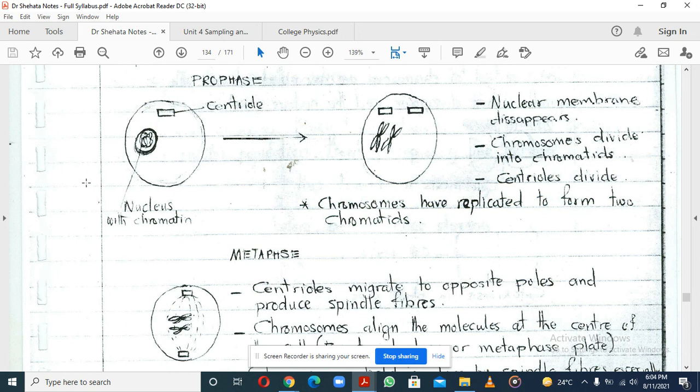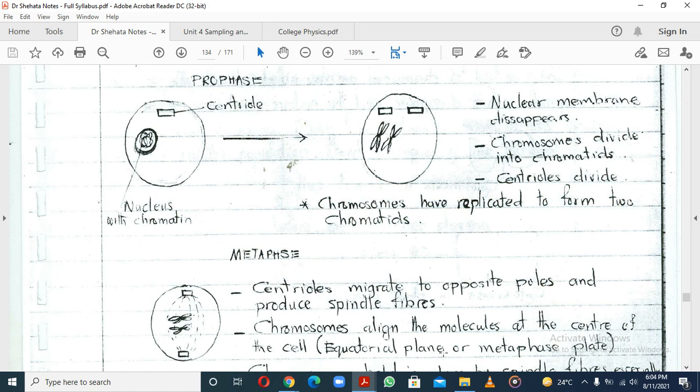If these chromatids or chromosomes are to separate, you have to remove that membrane, that covering that is protecting, for lack of a better term, this nucleus, so that they can separate and go their own ways, separating into two cells later on. And the other thing that happens is, remember, replication has taken place.